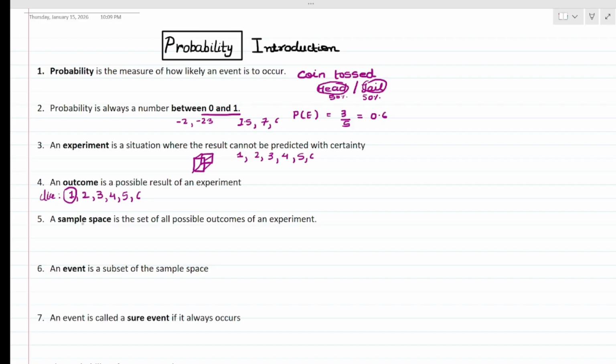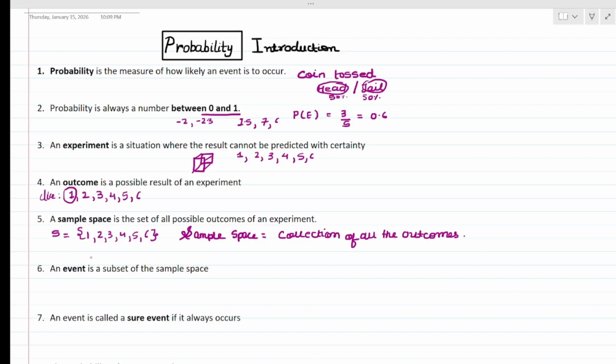So, the sample set for the dice, S, will be equal to 1, 2, 3, 4, 5 and 6. It is the collection of all the outcomes. So, what is the sample space? Sample space is the collection of all the outcomes. In short form, it is the collection of all the outcomes.